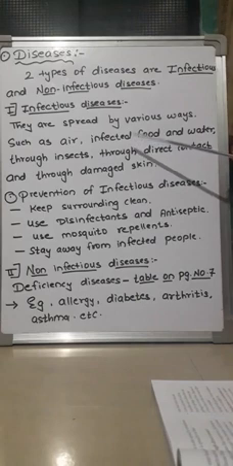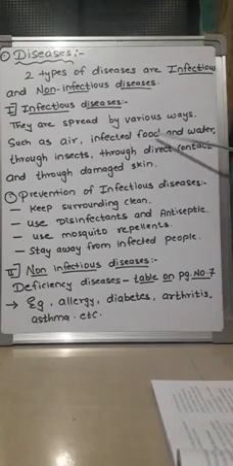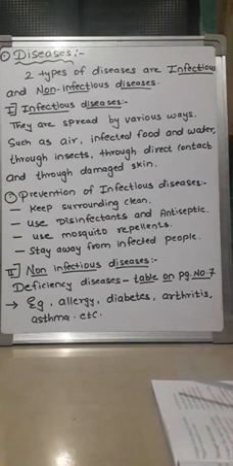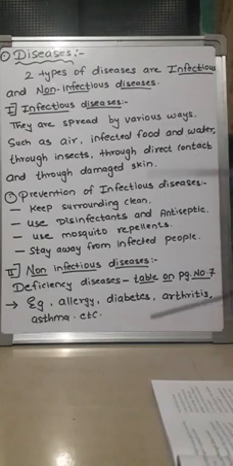Then the next is by infected food and water. It is always said, don't eat food on the roadside which is open, because such food may get infected because of flies, germs and water. If a healthy person eats such food, they may get different diseases such as diarrhea, typhoid, jaundice, cholera, etc. So it's very dangerous to eat infected food.